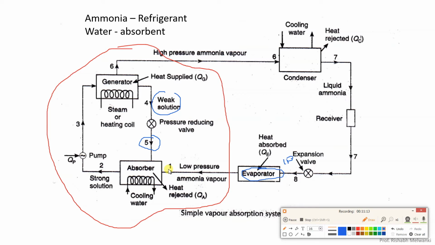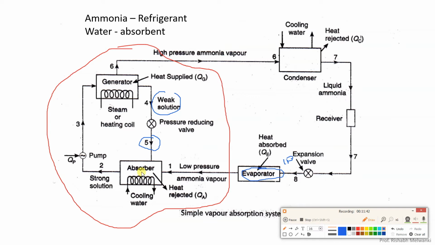Now water, weak solution, will absorb the ammonia vapor and become strong solution. Heat is liberated from that strong solution, and that heat needs to be removed. That is why a cooling water arrangement is provided, and because of the absorption of ammonia vapor by the weak solution, pressure also drops. So more ammonia vapor is drawn into the absorber.